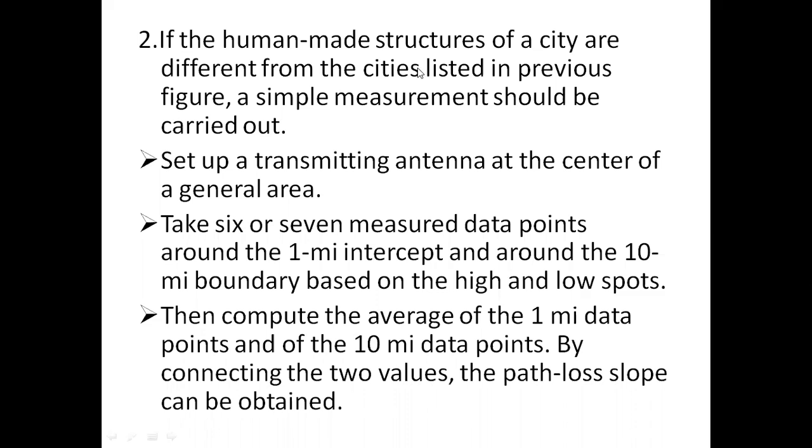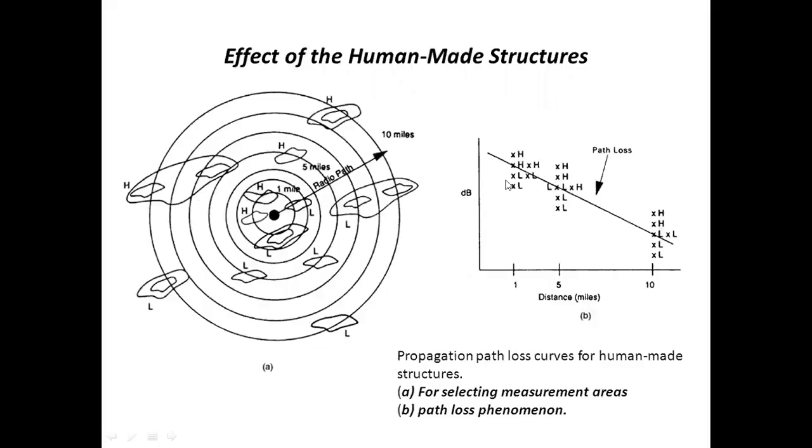If you see the figure, this is the 1 mile intercept, this is the 10 mile intercept, and at the 1 mile intercept, these are the data points, high spots and low spots. At the 10 mile intercept, these are the data points. By taking the average of these points, we have this point, and by taking the average of the other points, we have another average. So at the 1 mile intercept, this is the average point. At the 10 mile intercept, this is the average point.